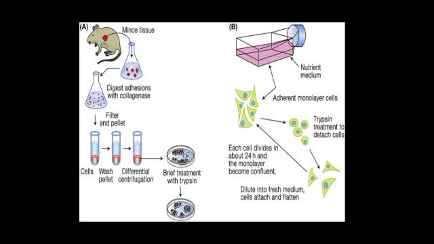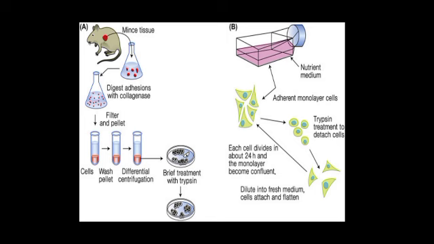Now here is the diagrammatic representation for the preparation of the primary cell culture. Firstly, we obtain the organ from the organism, that is, the tissue. After that we get the tissue fragments, then digest adhesions with collagenase to get the tissue fragments. Then there is the trypsinization to obtain the cells.